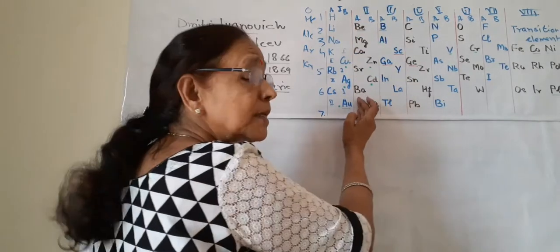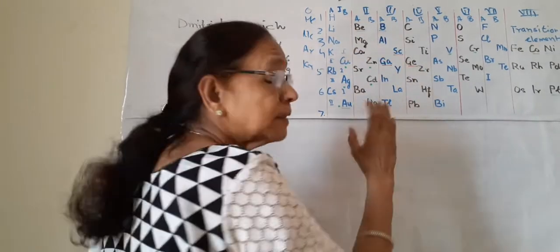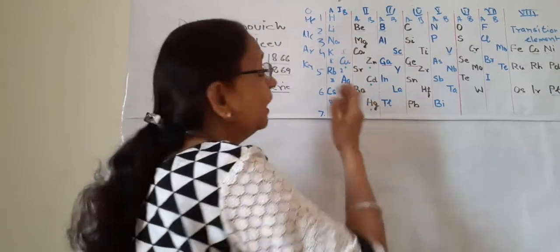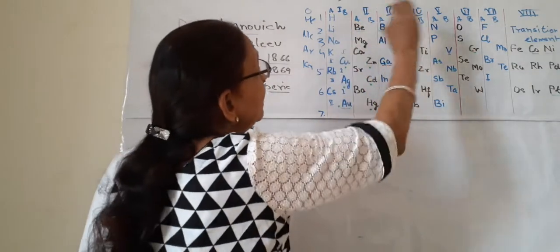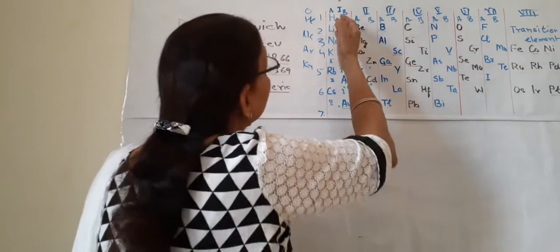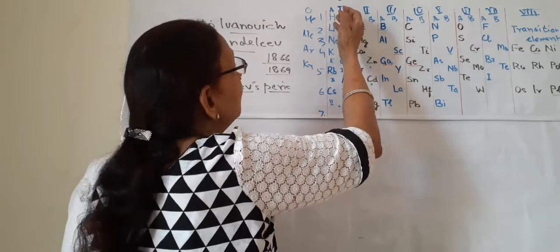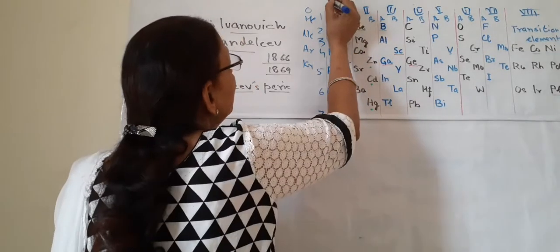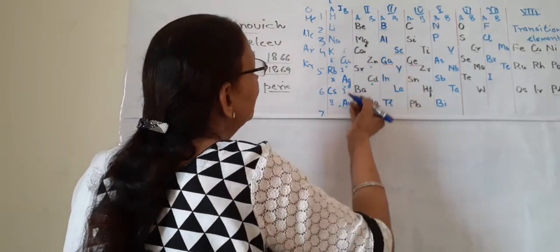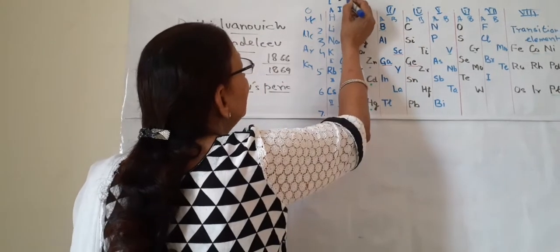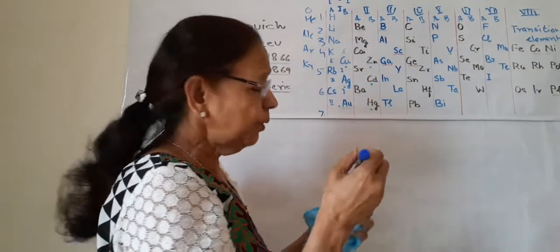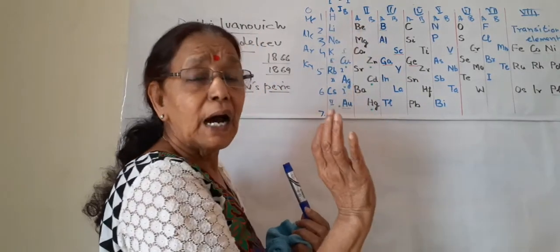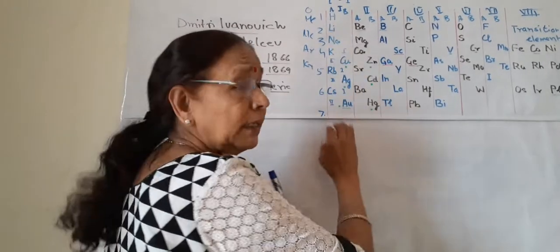Likewise, group A has all similar properties and group B has somewhat similar, related or close properties to group A. So he divided each group into subgroups. Like here, if we see the valency of hydrogen, lithium, sodium, potassium, all have valency 1, and copper, silver, gold have variable valency, 1 and 2, but 1 is the valency. So the valency of these are similar, so they are put in the same group.